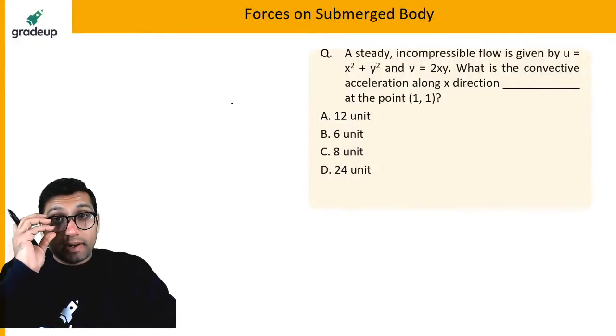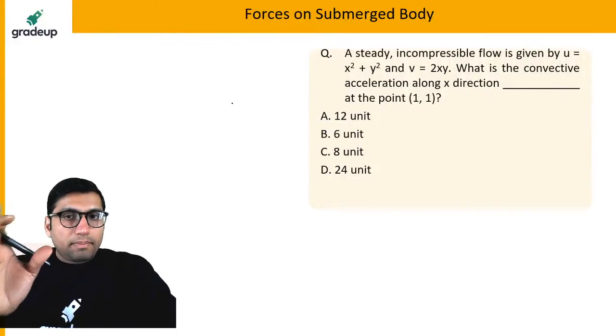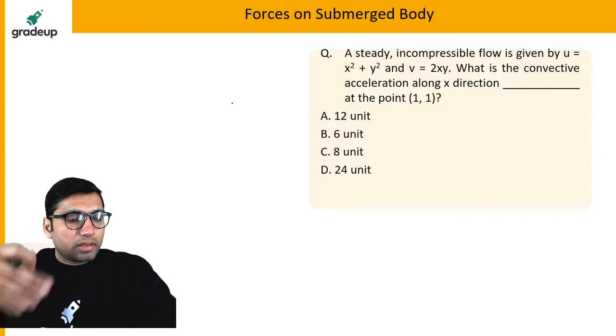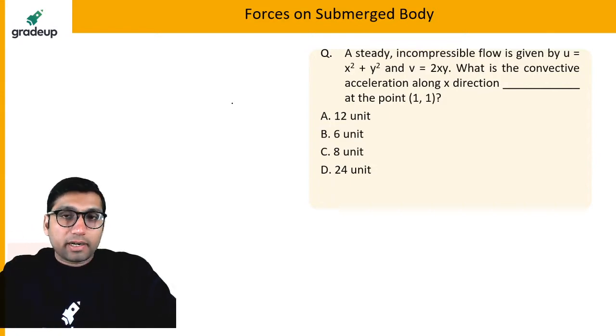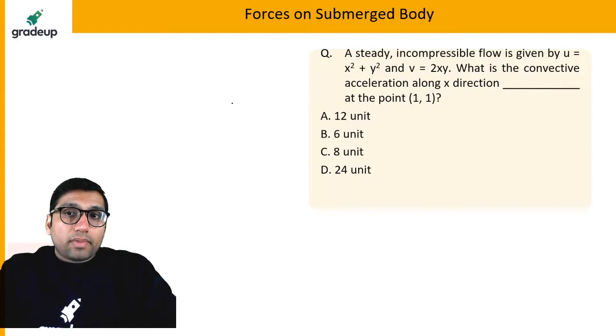This is question number 1. It is a simple question, because we'll start with simple ones, then go for the complicated ones. We have a steady incompressible flow, where u is equal to x square plus y square and v is equal to 2xy. What is the convective acceleration along the x direction at the point (1, 1)?